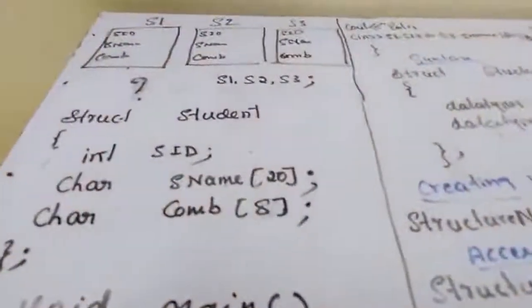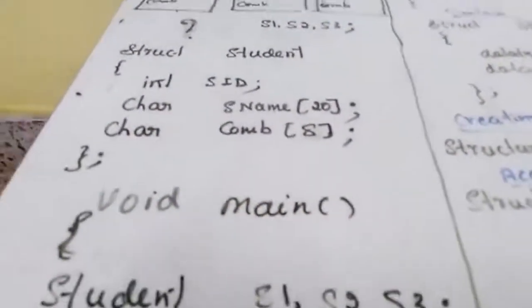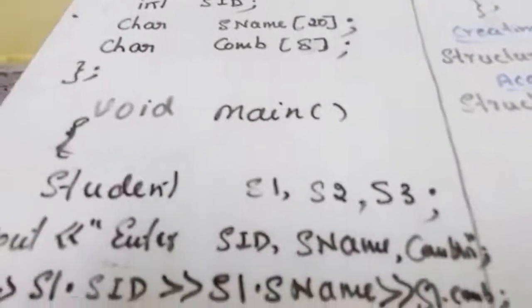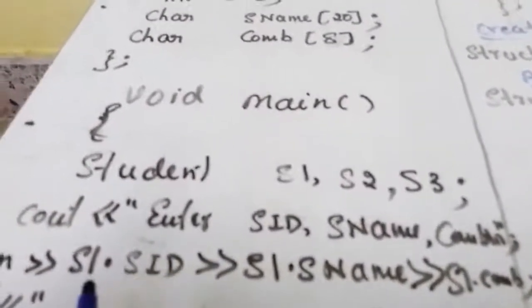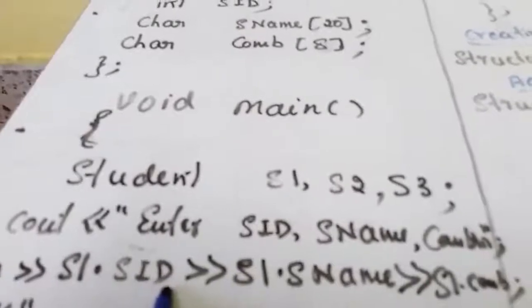To whichever student you want to insert data, you have to use that variable: S1.SID, S1.SName, S1.combination. At this moment, I want to insert the data about student 1, the first student. That's why I take S1.StudentID. This is the rule for how to access members of a structure: structure variable name, dot, structure member name.